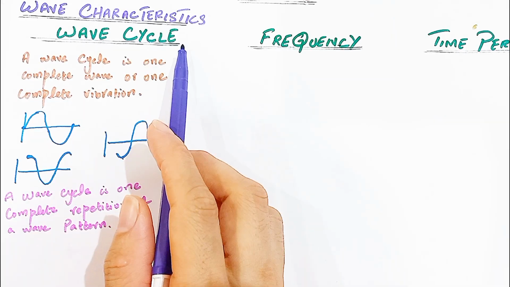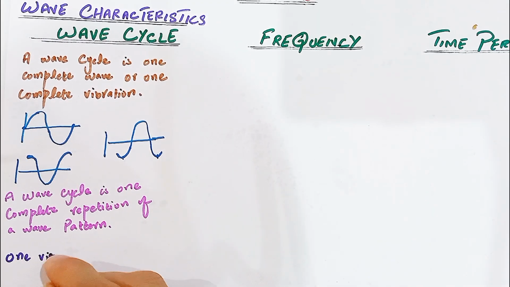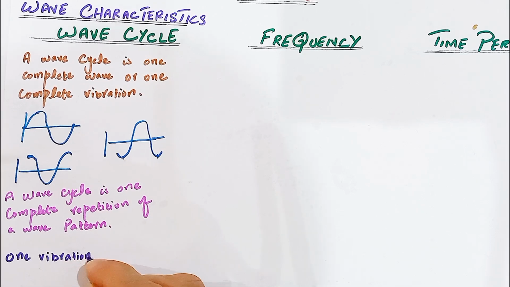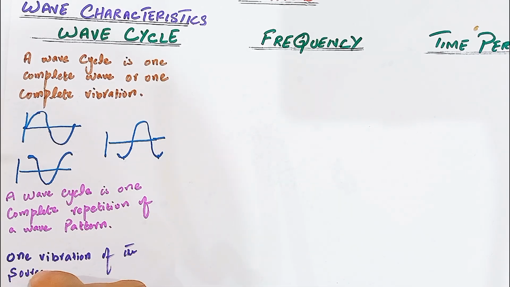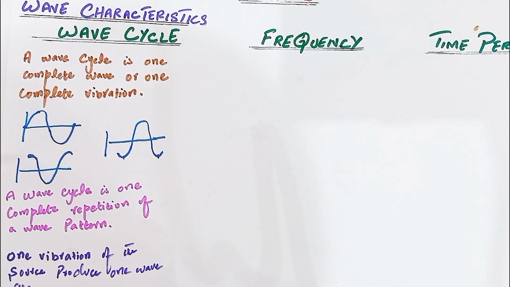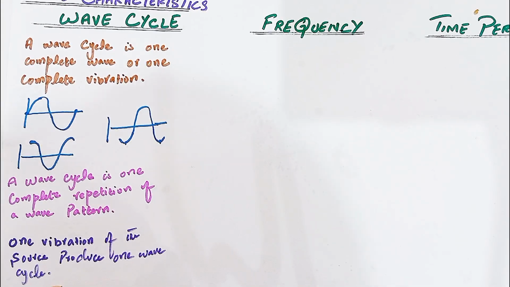Relation of wave cycle with the vibration. What is the relation of wave cycle with the vibration? Always remember that one vibration of the source produces one wave cycle.